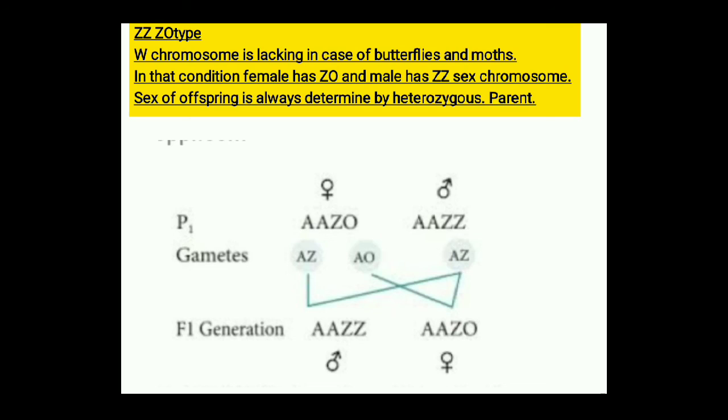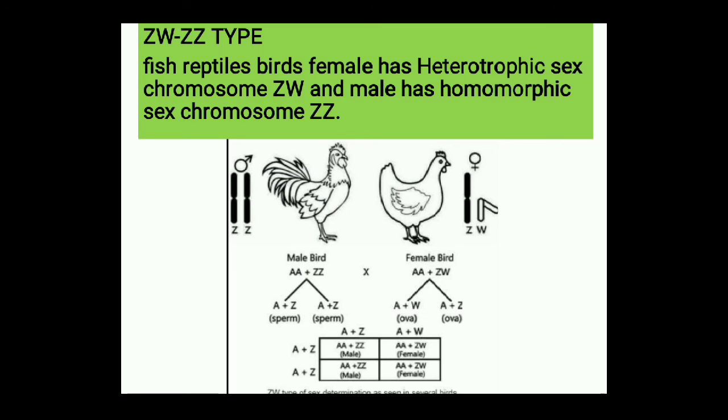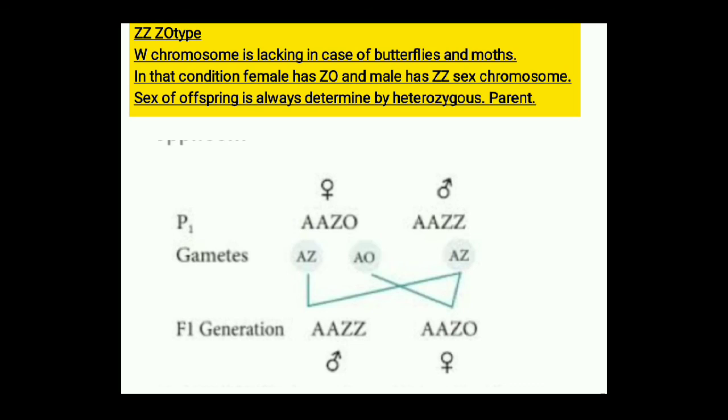So the last type is ZZ and ZO type. In this case of butterfly and moth, there is no W chromosome. Like in case of fish and all, they have W chromosome, but here the W chromosome is missing. In this condition, female has ZO and male has ZZ. So again, the female individual, in case of butterfly and moth, will determine the sex of an individual. So remember all these crosses because these are important.